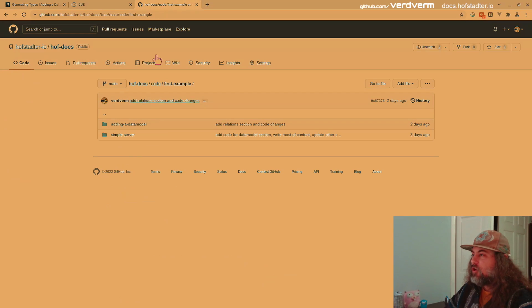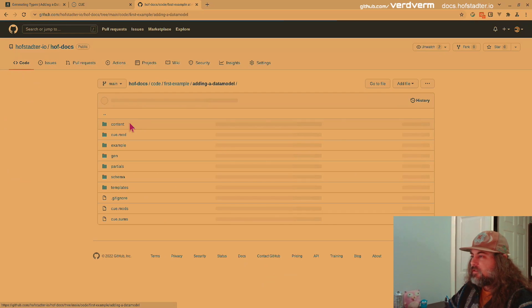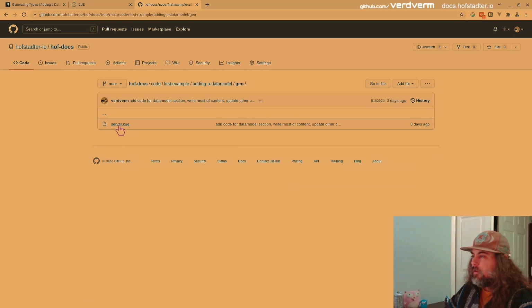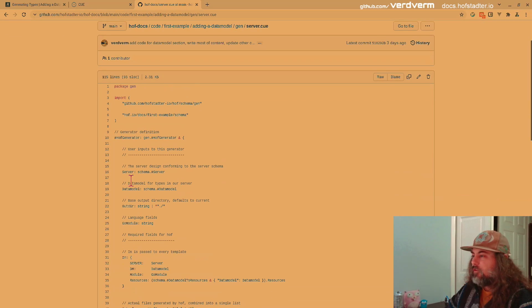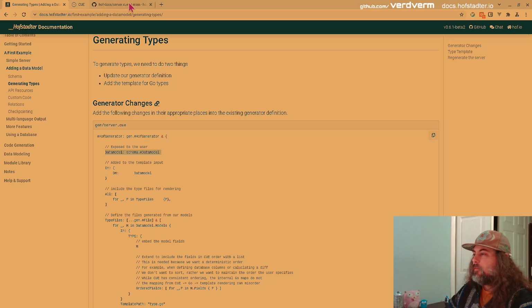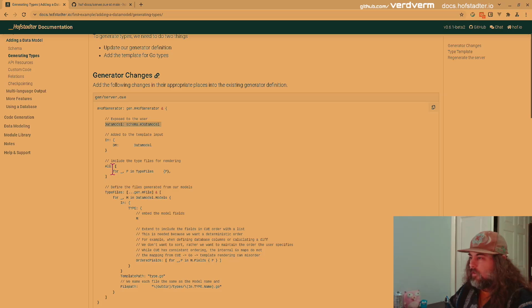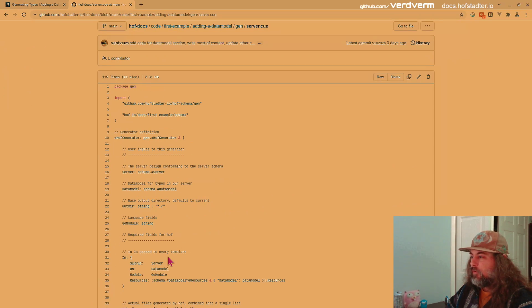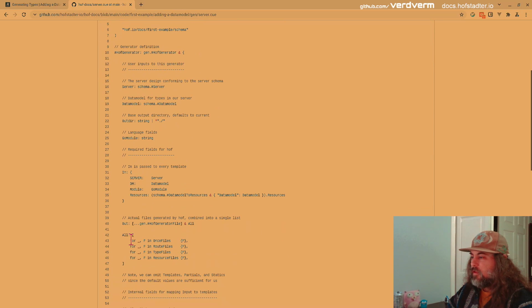Here we can look. I'm just showing the change set. If we look at this at the same time and we go to generator, server.cue, you'll see here's server and data model, right? And so what we're doing is we're just going to add this to all. But we'll actually end up with something like this.